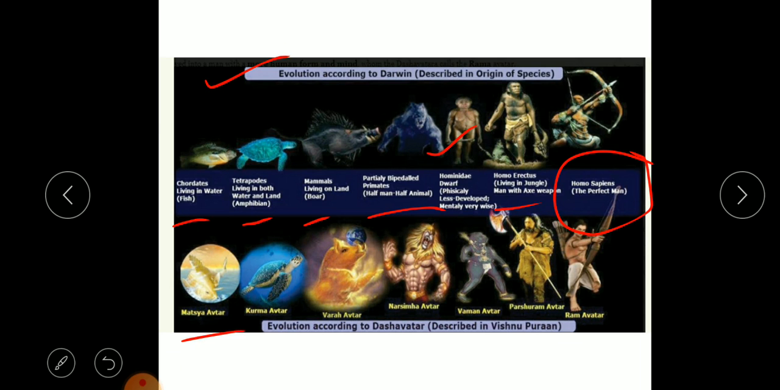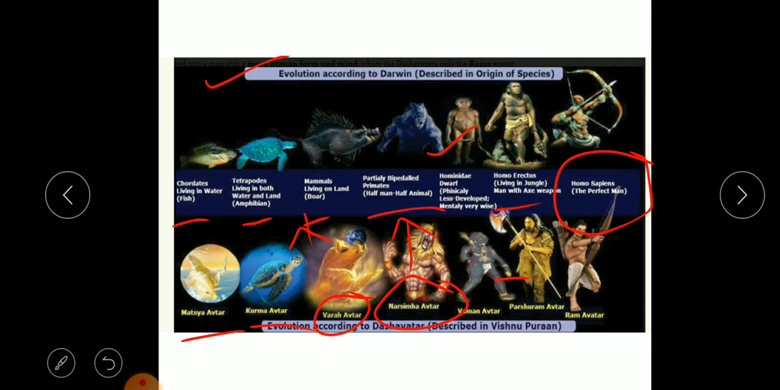The first one is Matsya Avatar. Matsya is nothing but fish. Second is Kurma avatar, which means it is an amphibian. The third one is Varaha avatar. So this we can connect with the boar. Then there is Narsimha avatar, which we know through Hindu mythology was exactly half man and half animal, that is lion. Nar means man, Simha means lion. So it is half man and half animal. So again, each and every stage we can connect over here.